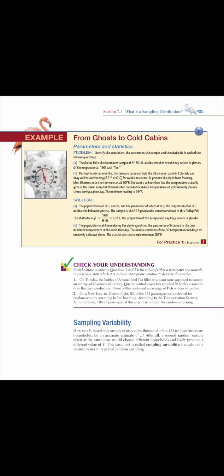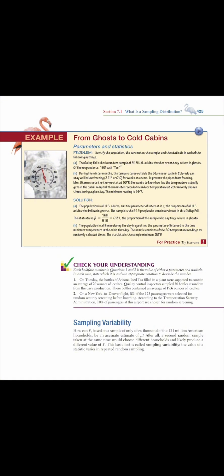B. During the winter months, the temperatures outside the Starnes cabin in Colorado can stay well below freezing, 32 degrees Fahrenheit or 0 degrees Celsius, for weeks at a time. To prevent the pipes from freezing, Mrs. Starnes sets the thermostat at 50 degrees Fahrenheit. She wants to know how low the temperature actually gets in the cabin. A digital thermometer records the indoor temperature at 20 randomly chosen times during a given day. The minimum reading is 38 degrees Fahrenheit.